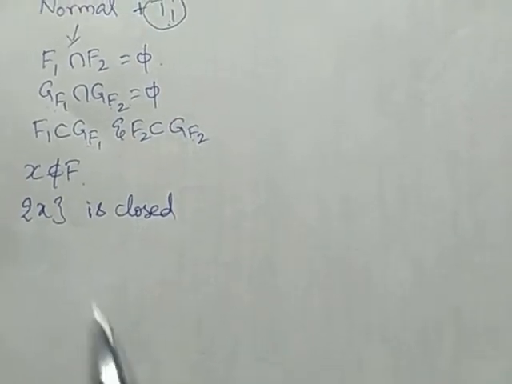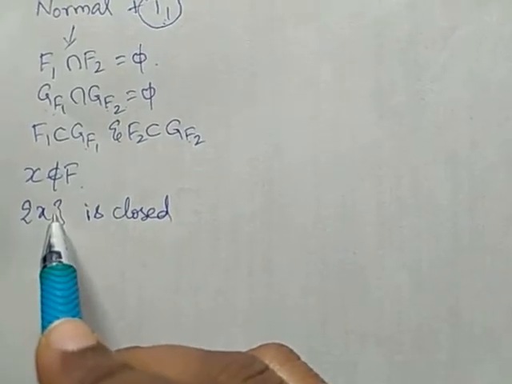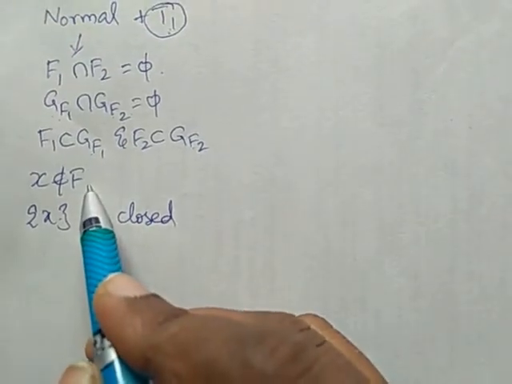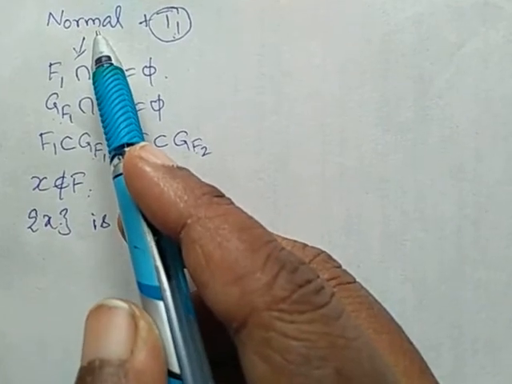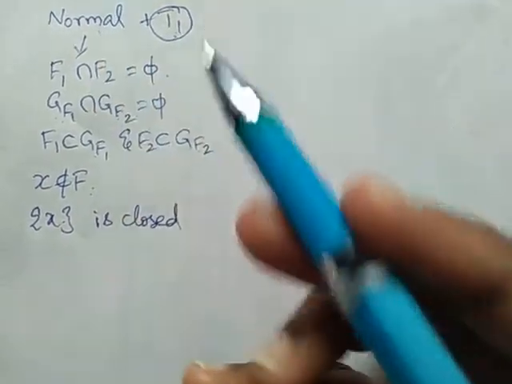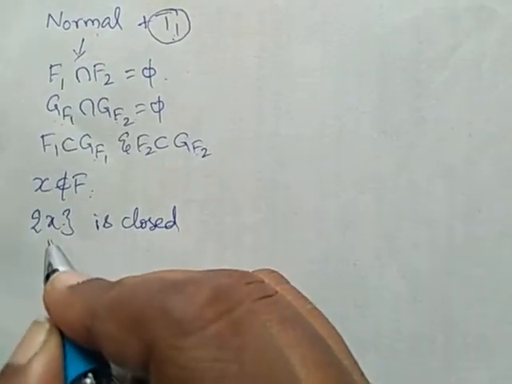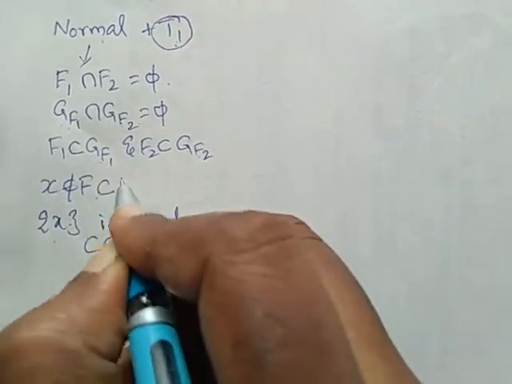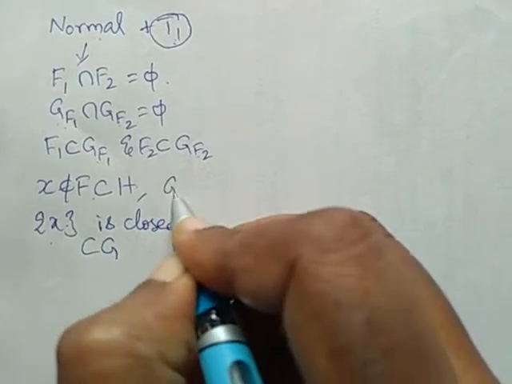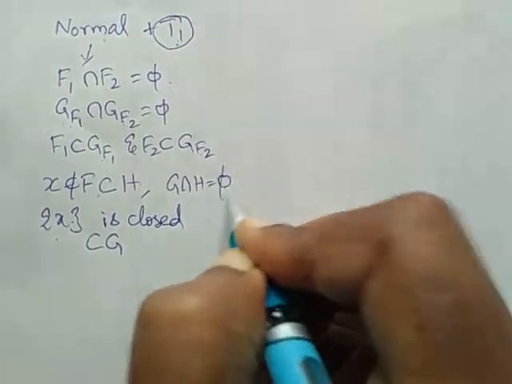Therefore, {x} is one closed set, F is another closed set. From the definition of normal space, there exist two open sets G and H such that {x} is a subset of G and F is a subset of H and G intersection H is the null set.